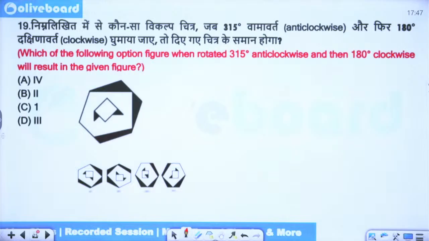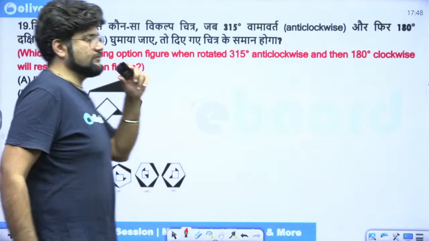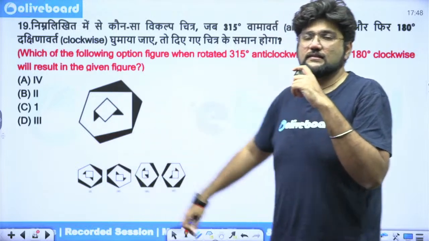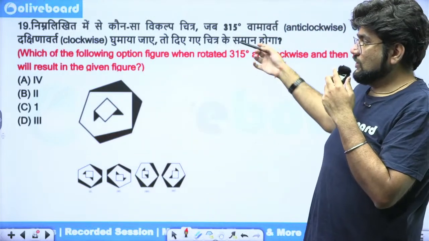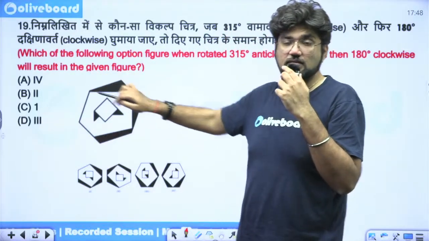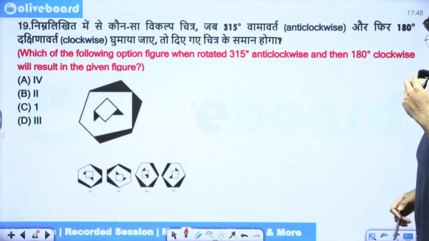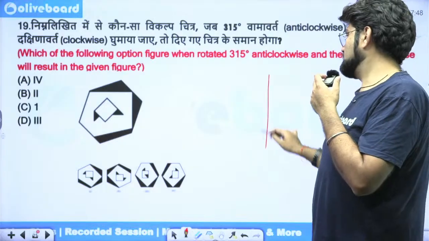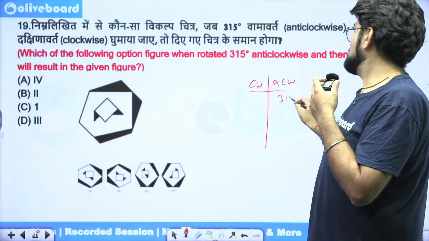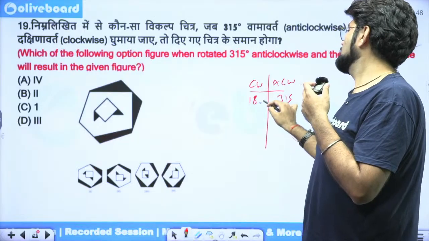Now, which of the following option figure when rotated 315 degree anti-clockwise and then 180 clockwise will result in the given figure? The problem is, despite reading it, we will still understand in a way that we will rotate this and get the answer. That's not what they're asking. They are asking you which of these options when rotated like this is giving you this as the answer. So your rotation has to be reverse. So what we'll do is we'll draw this table clockwise, anti-clockwise. So 315 anti-clockwise and 180 clockwise.